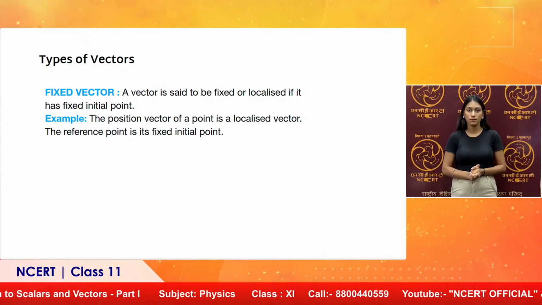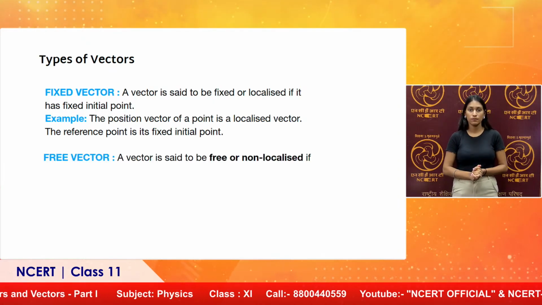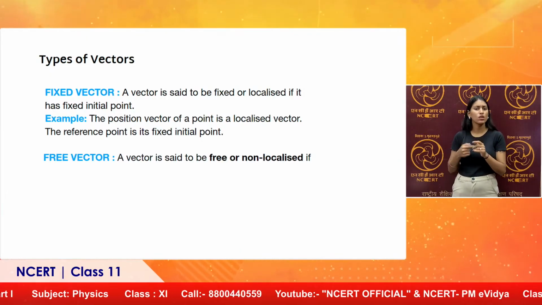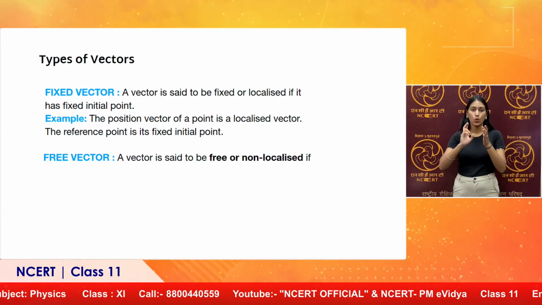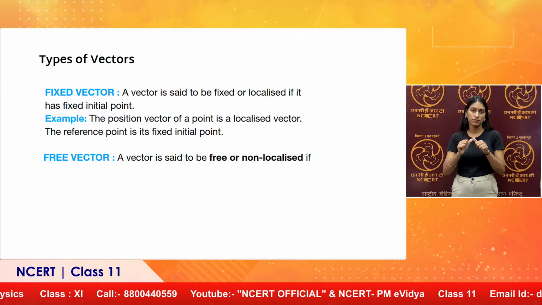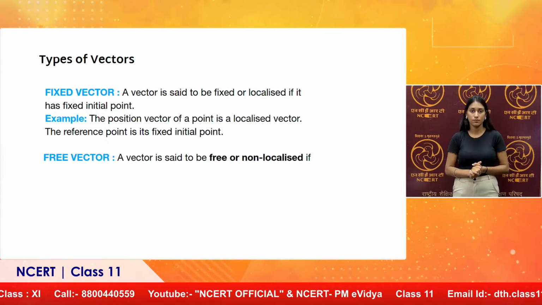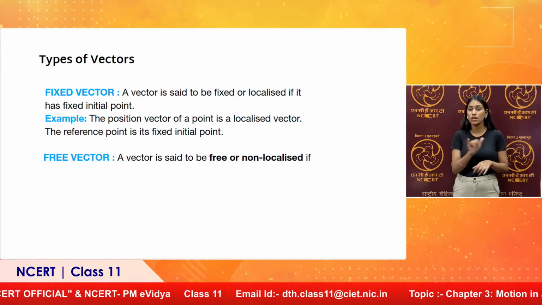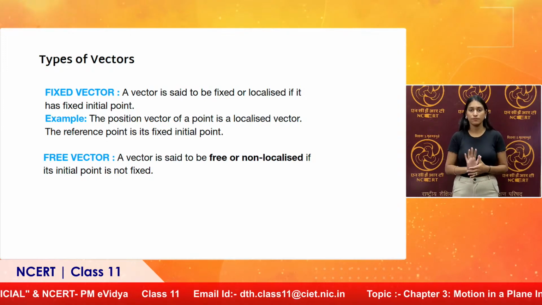The reference point is always a fixed point. A free vector is a vector which is free or non-localized. It moves from one place to another. Say, for example, a horse is pulling a cart. In that case, the force is not a localized vector. The initial point is changing. The point of application is changing. It's a free, non-localized vector in motion. Right. Initial point not fixed.